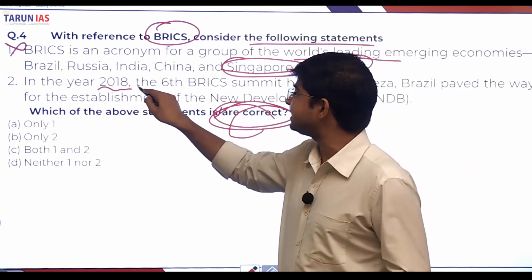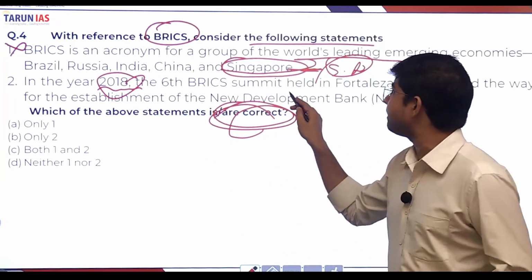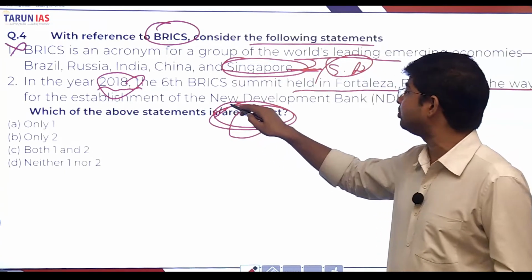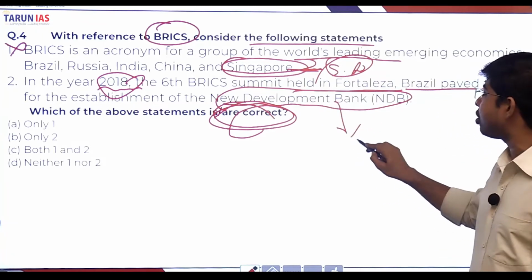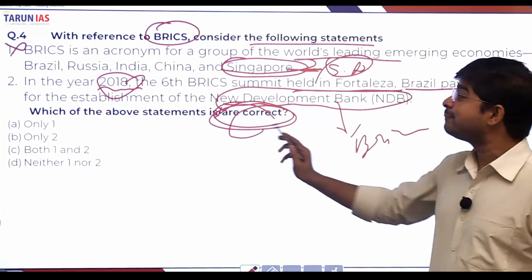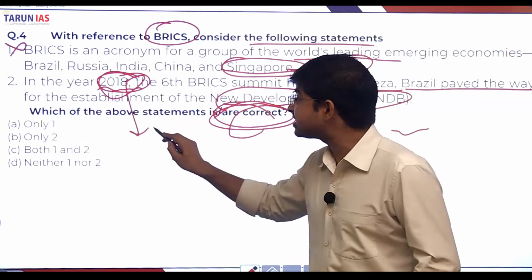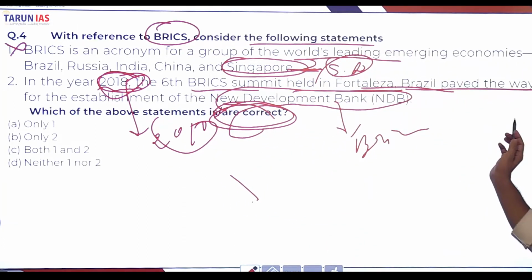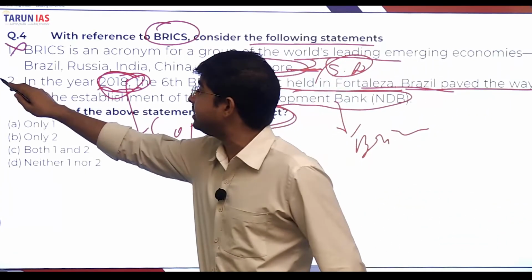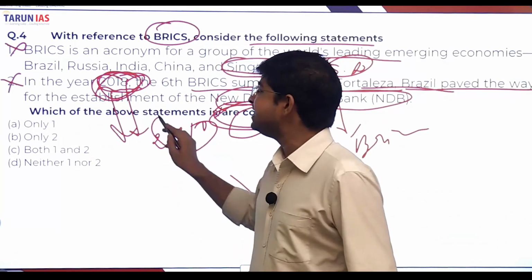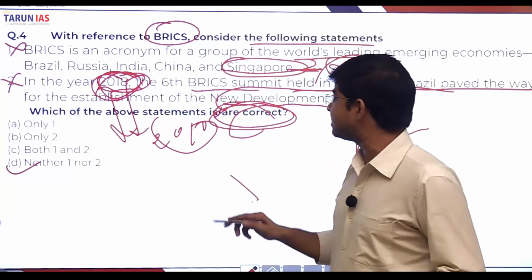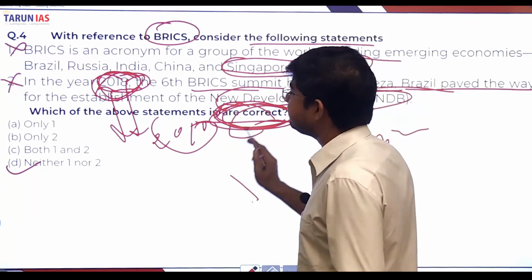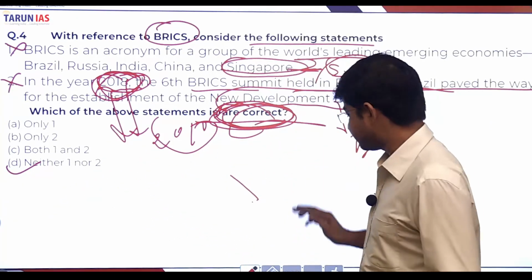Second statement: the 6th BRICS summit was held in Fortaleza, Brazil, and paved the way for the establishment of the New Development Bank, also called the BRICS Bank. But it was not in 2018, it was in 2014. The 6th BRICS summit was held in Fortaleza, Brazil. So this statement is also incorrect because of the year. What is the right answer? D is the right answer, because when asked about the correct one, it means neither the first nor the second, right?